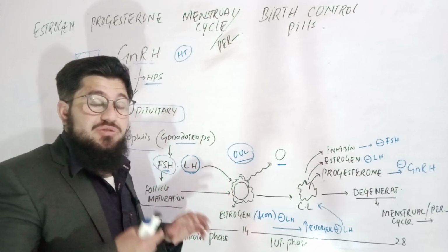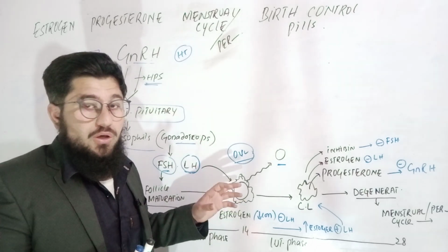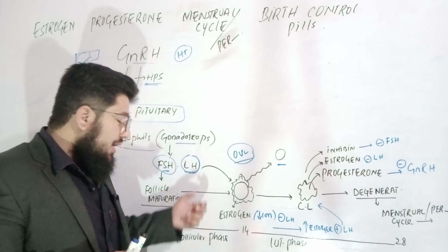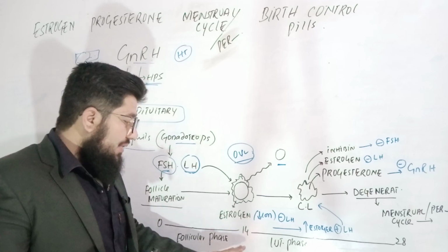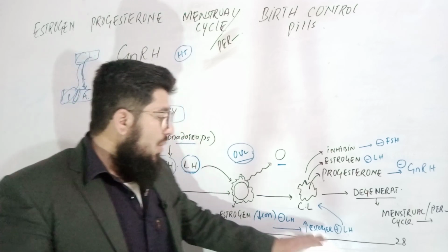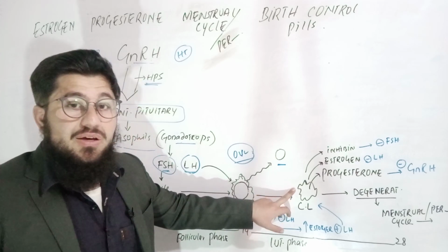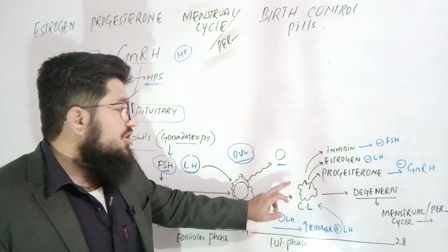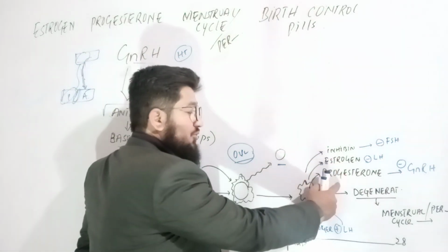Now this follicle, when it is mature, will release the ovule. What will happen then? Ovulation will happen. The ovum is released. Now this ovulation has happened, what will happen then? Then the luteal phase will start. When the ovule is removed, this structure becomes yellowish, and is called the corpus luteum, and this is then responsible to release inhibin, estrogen, and progesterone.